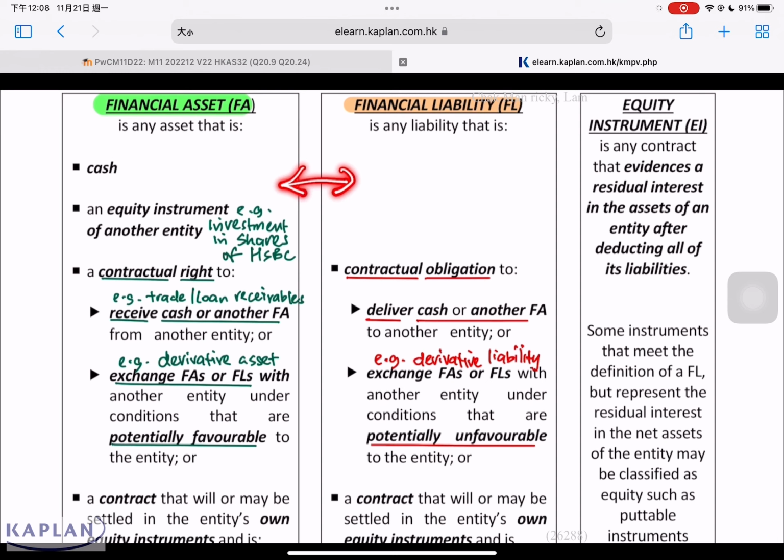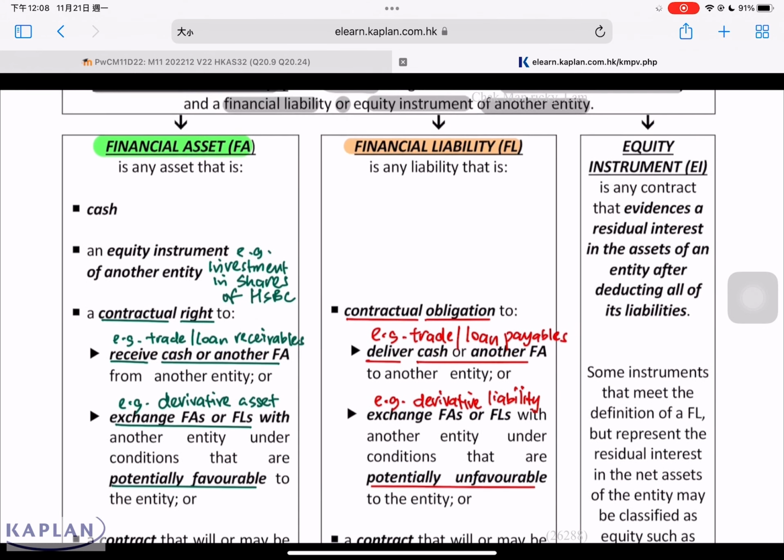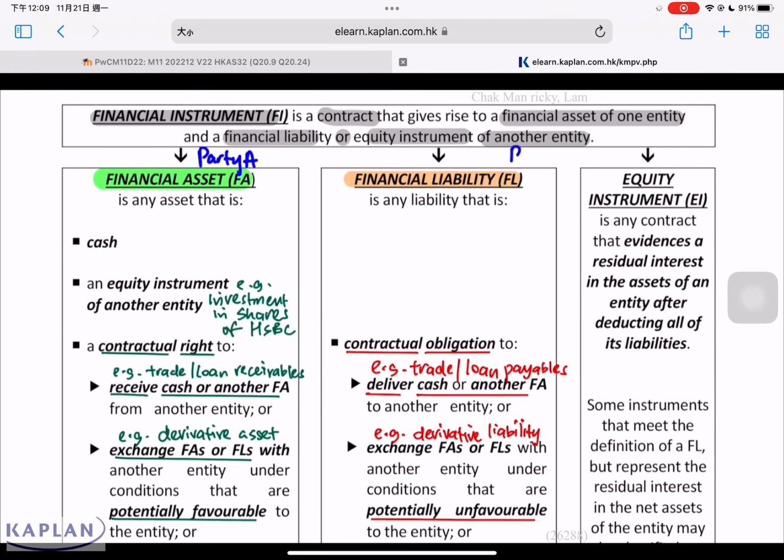That's why I put them side by side. Financial liability includes contractual obligation to deliver cash. Examples are trade or loan payable. Trade or loan receivable and trade or loan payable, depending on whether it is party A or party B.